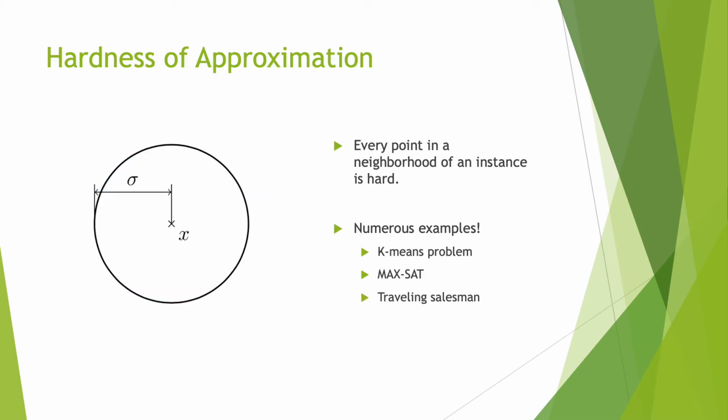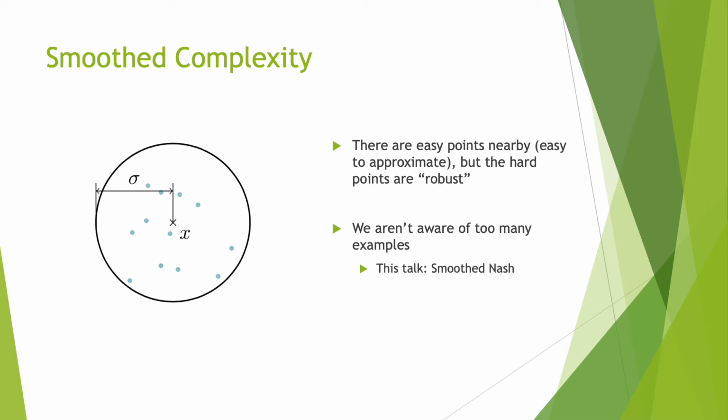In contrast, in hardness of approximation, every point in the neighborhood of an instance is hard. As you can see from the diagram, there are no blue points. There are numerous examples of this, including the k-means problem, max set, and the traveling salesman, all of which are due to the innovations in the PCP theorem from the 90s. As middle ground, we have smoothed complexity.